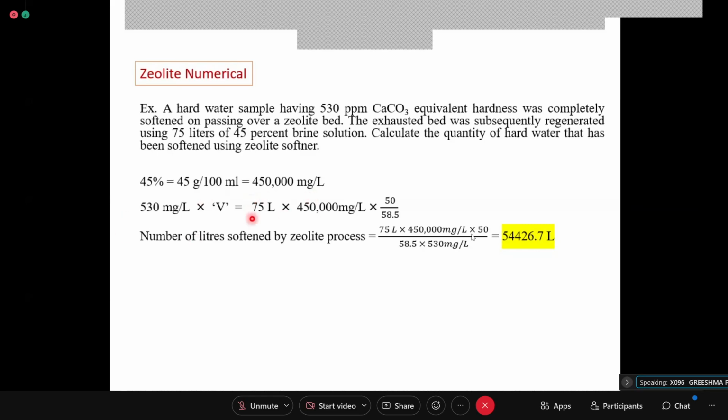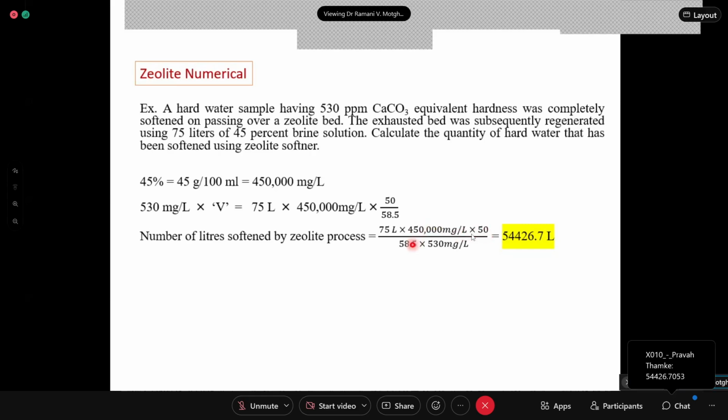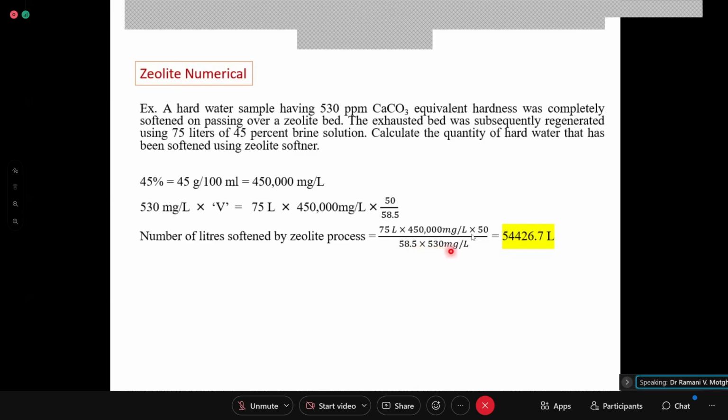Okay, so you got the volume of water sample, or hard water treated by zeolite process, becomes 75 liters into 4.5 into 10 to the power 5, into 50 by 58.5 into 530 milligrams per liter.